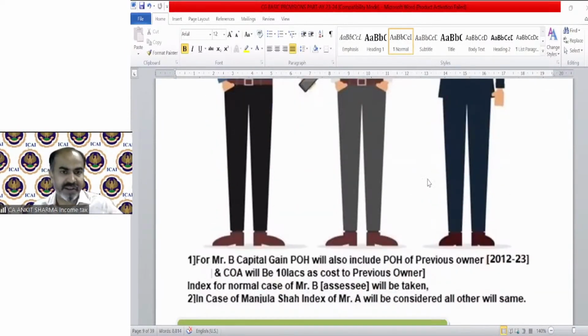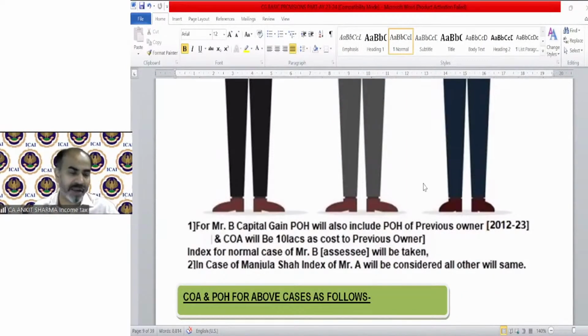So it has been written for Mr. B: for capital gain, the period of holding will also include the period of holding of the previous owner, that means from 12 to 23, and the cost of acquisition will be 10 lakh as the cost to the previous owner. The index for the normal case of Mr. B, the assessee, will be taken, but now somebody says it was wrong.